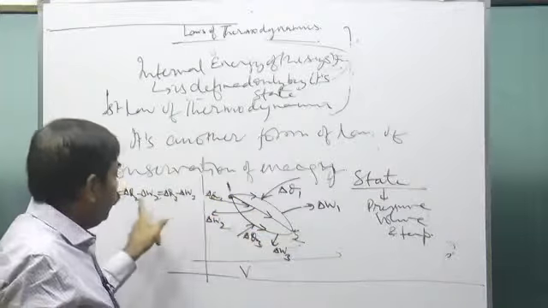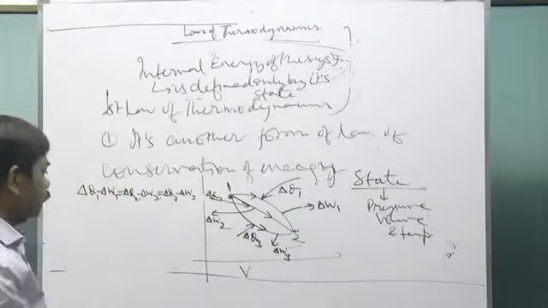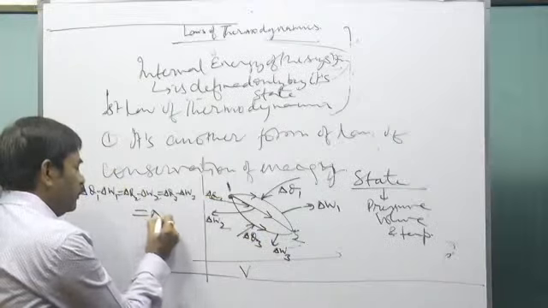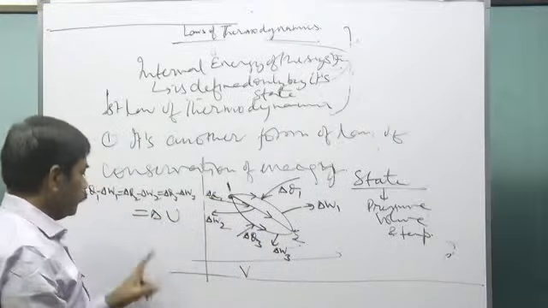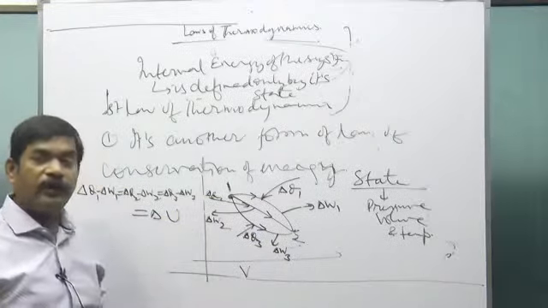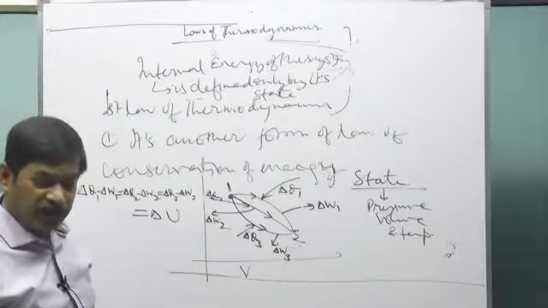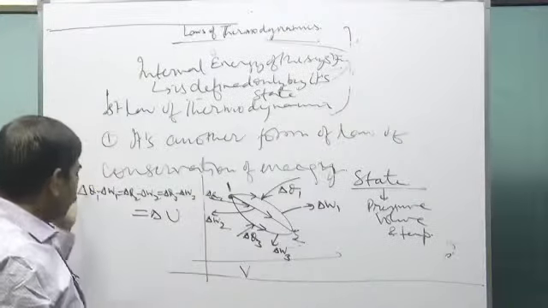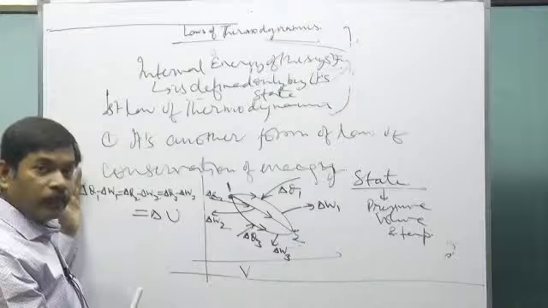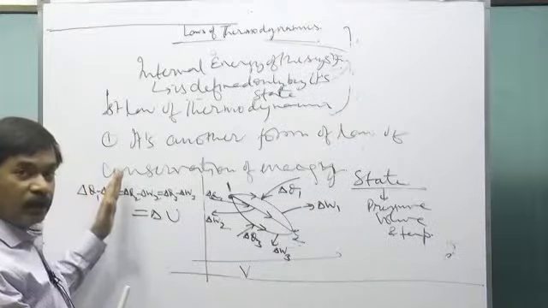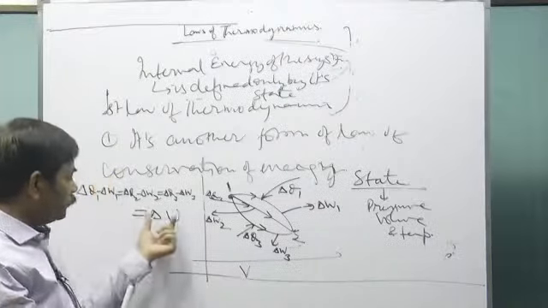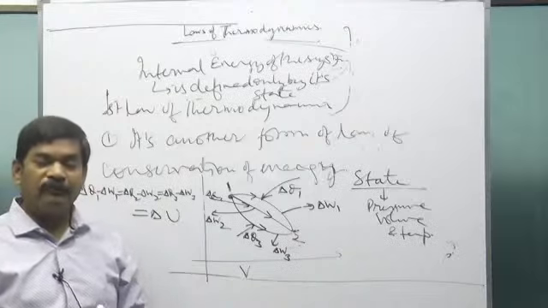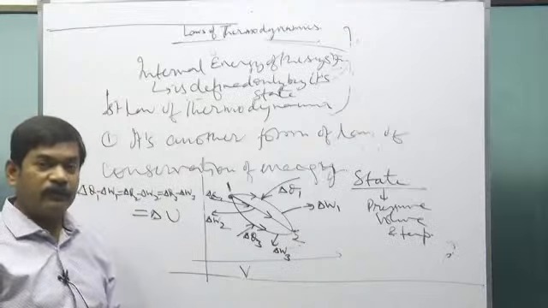so delta U will be what? Same. And this difference is defined as delta U, and this is the first law of thermodynamics. This is delta U, the change of internal energy. It means in any process, whatever heat you give to the system, and the system does some work, the difference of that will be stored in the system in the form of what? That will increase the internal energy of the system.